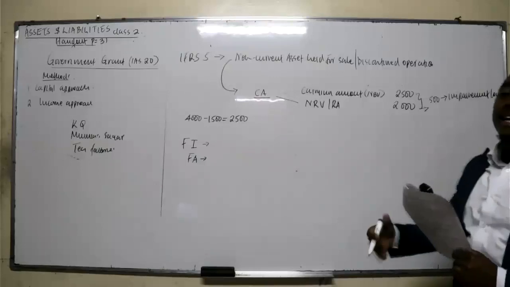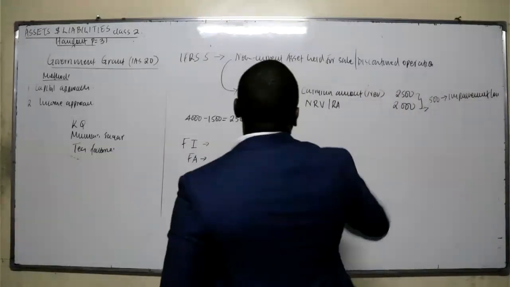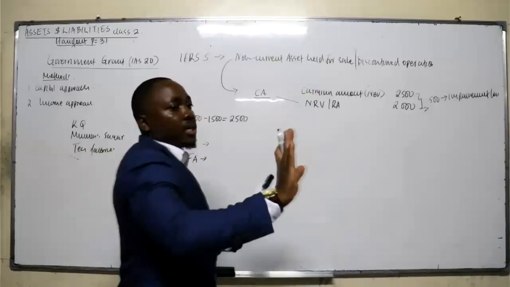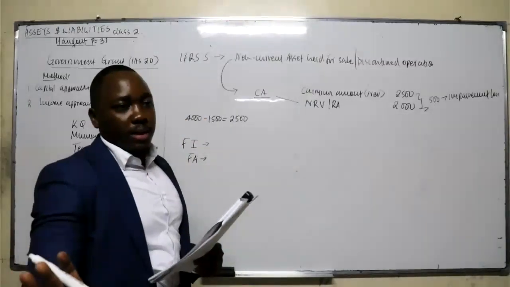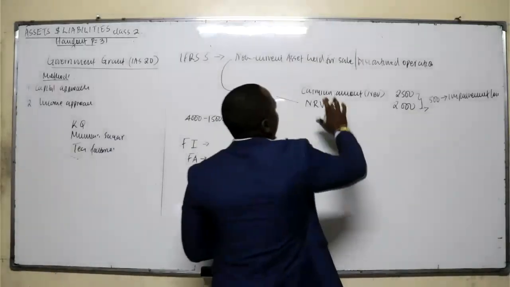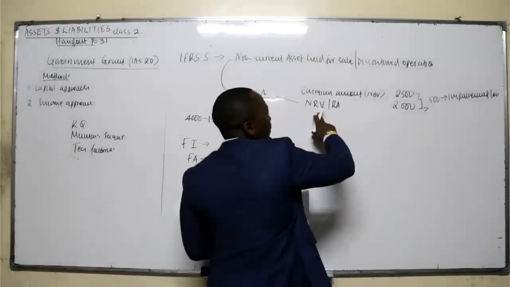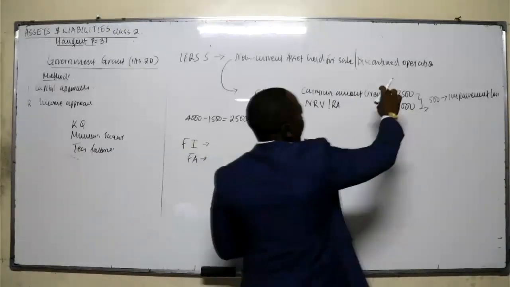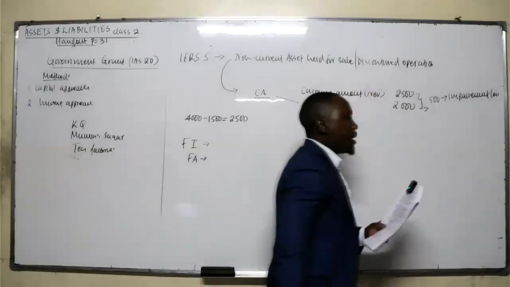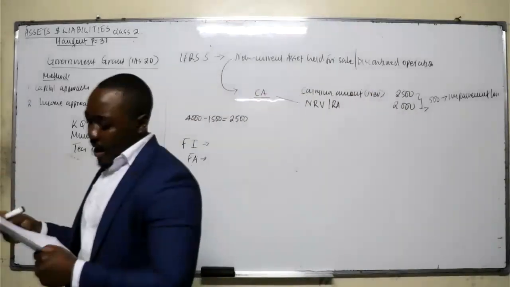And you take it as an expense. And once you classify your asset from a non-current asset to a current asset, don't depreciate until you sell. Are we together? Don't depreciate it. So you recognize it at the lower of the carrying amount and net realizable value. And in case the carrying amount is more than the net realizable value, the difference, the impairment loss, should be recognized as an expense.